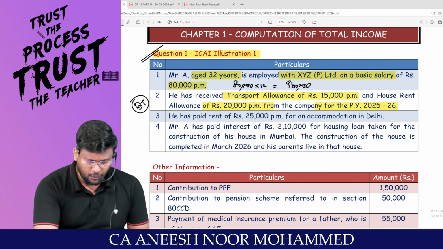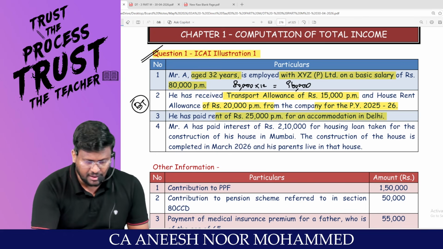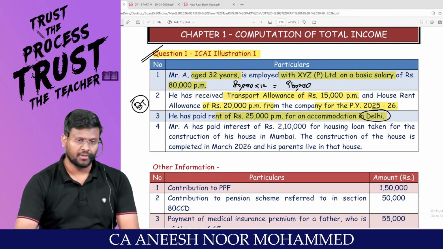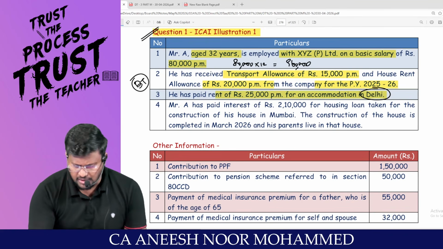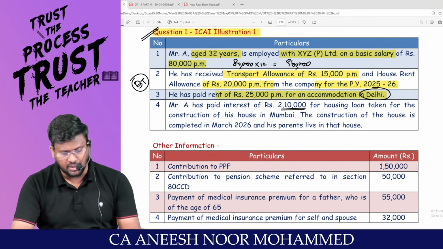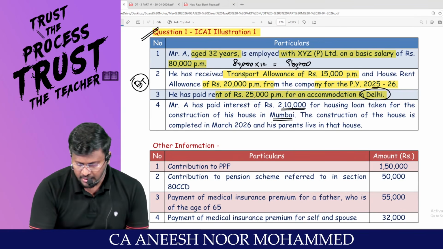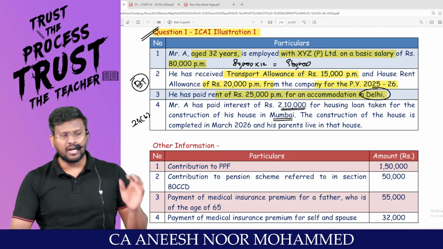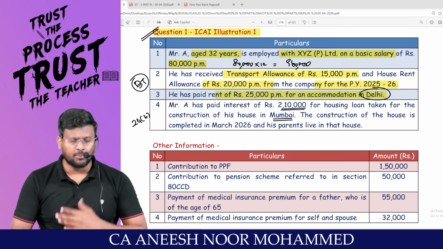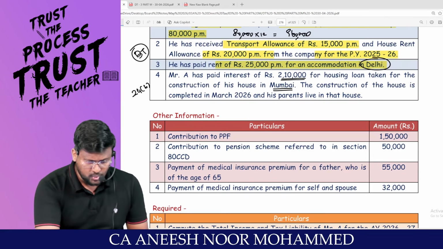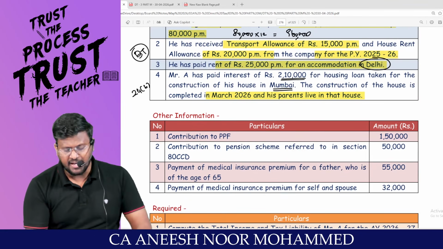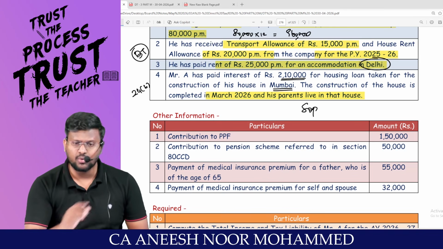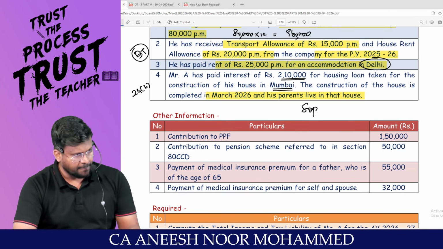He has paid rent of 25,000 per month for an accommodation in Delhi. You can claim HRA under section 10(13A) under the what tax regime? Optional tax regime. Mr. A has paid interest of 2,10,000 for housing loan taken for the construction of his house in Mumbai. They are talking about 24B. Sir, under default tax regime, there is no 24B at all. But under the optional tax regime, you can claim 24B up to a maximum of 2 lakh. Construction of the house is completed in March 2026 and his parents are living in that house. That means the property is a self-occupied property. There is no concept of self-occupied property under the default tax regime.